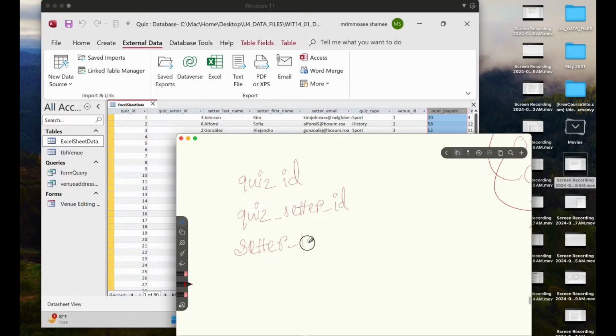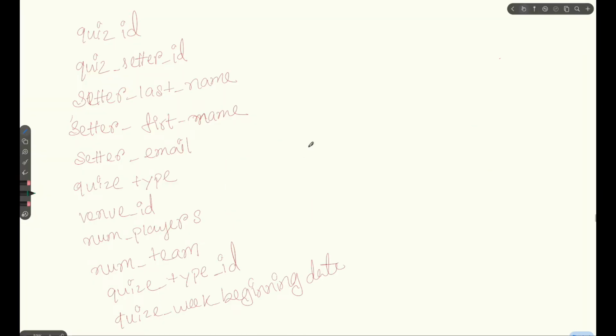Setter, last name. So this way you just have to write the name. First of all, I will pause it and write all the names, so it will save my time. This is all the table, the field names that we have in our Excel sheet.